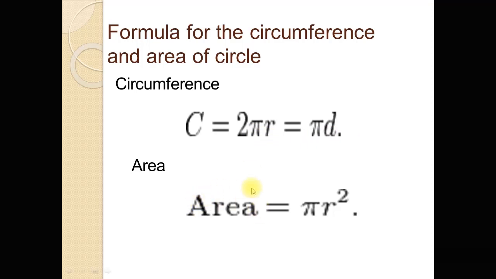Now area of circle, pi r square. So we can use this formula for the circumference of the circle, and when the circumference of the circle is given, we can also find the radius of the circle by using this formula, and this is the area formula. And if the area of the circle is given, then we can find the radius also from this formula.